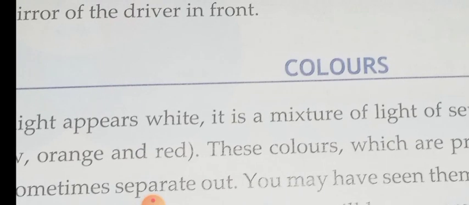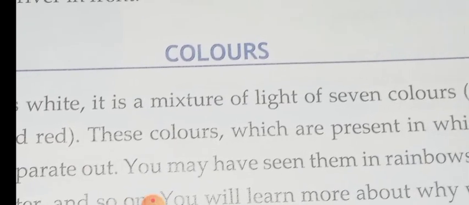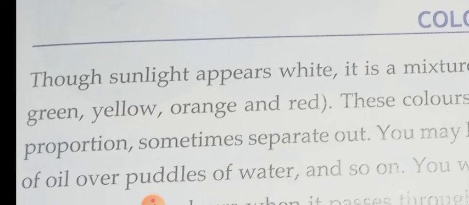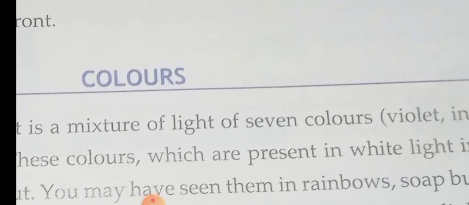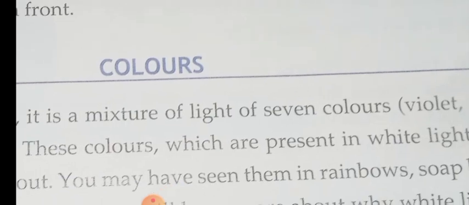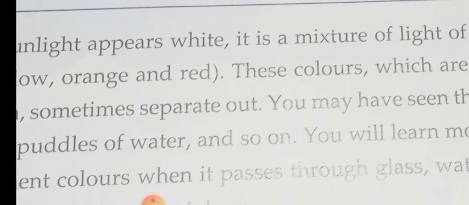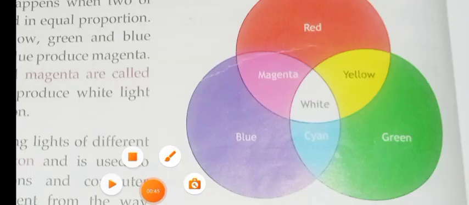Sunlight is white in color, and it is a mixture of all 7 colors. What are the 7 colors? You know VIBGYOR, isn't it? Violet, indigo, blue, green, yellow, orange, and red. These are the VIBGYOR colors, all the 7 colors, and the mixture of the 7 colors is white. So sunlight is also white in color. Am I right, children?